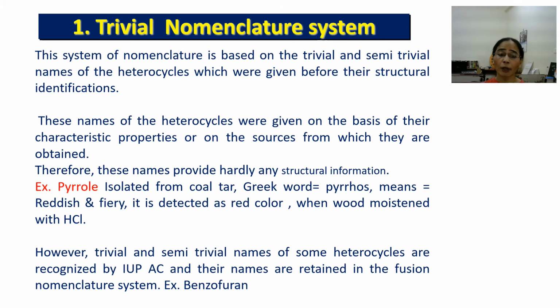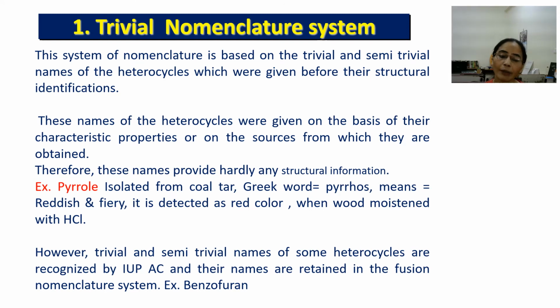That means pyrrole gives a red coloration when wood is moistened with hydrochloric acid, and the color is red and fiery. It looks like fire. So the name pyrrole is given. There is no structural identification in the name of this compound, pyrrole. What type of structure this compound has is not indicated by the name pyrrole. So this is just given on the basis of characteristic property as well as on the basis of their source.